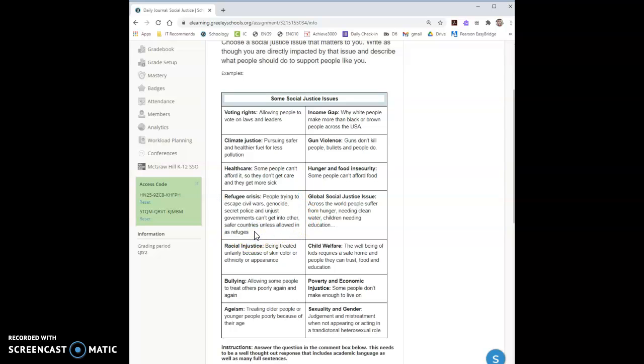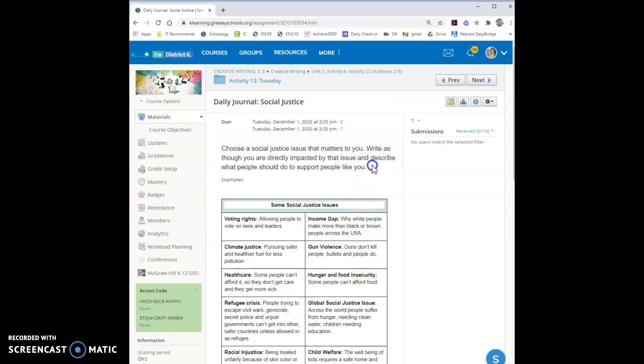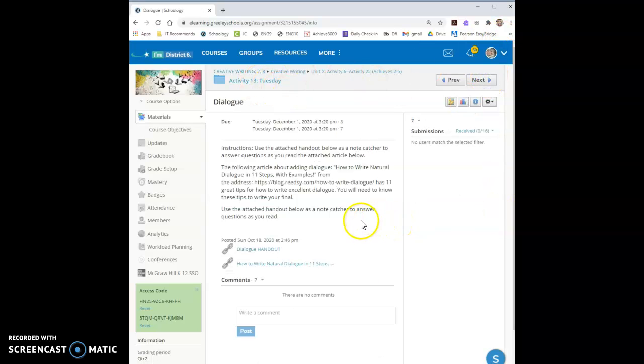So I could write as if I was a refugee trying to escape the cartel in Mexico. Or maybe bullying is one of the topics, and maybe you didn't experience bullying, maybe you were a bully, but you can put yourself in the other person's shoes as the victim, and you could write about bullying. There's lots of different topics here, but your job is to be able to write it as if it's impacting you.